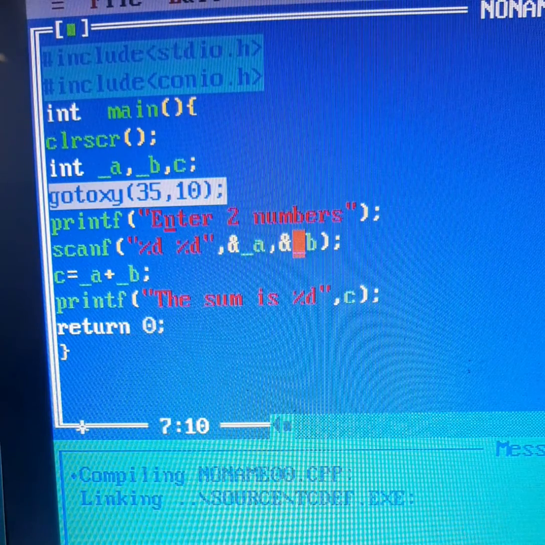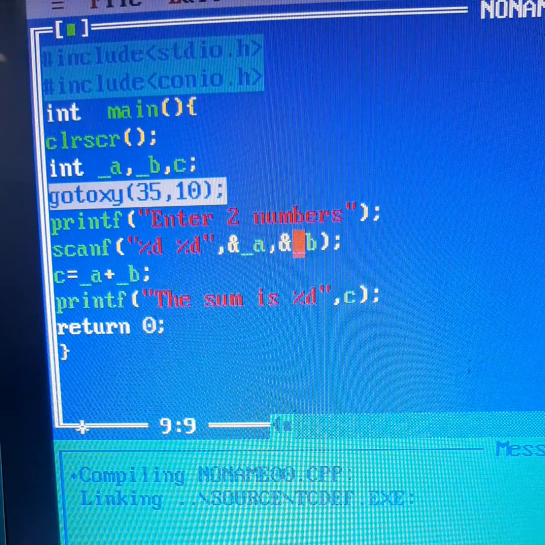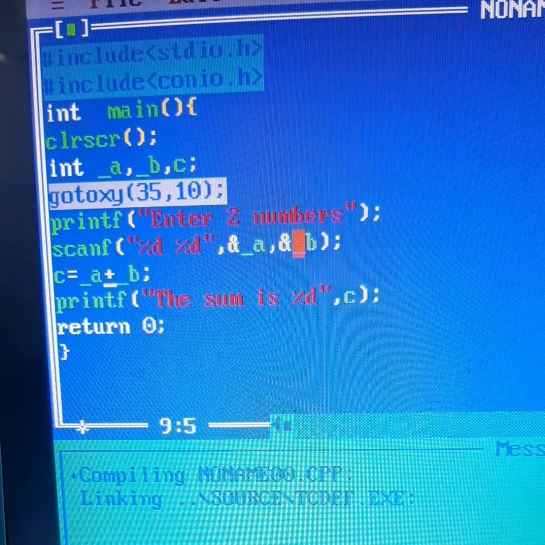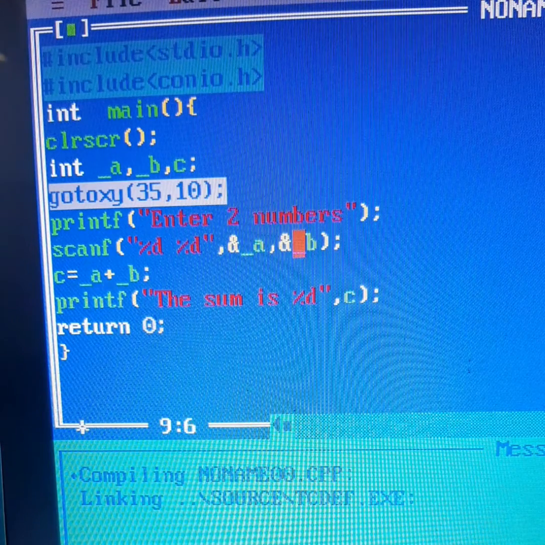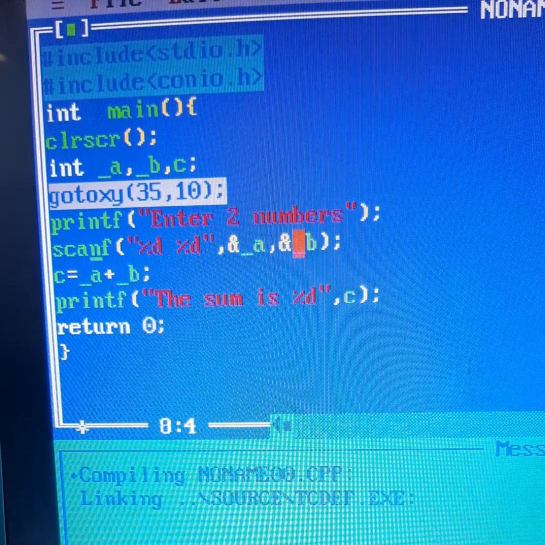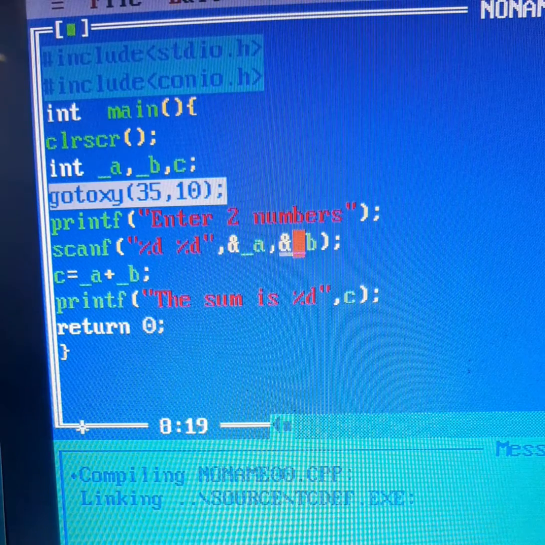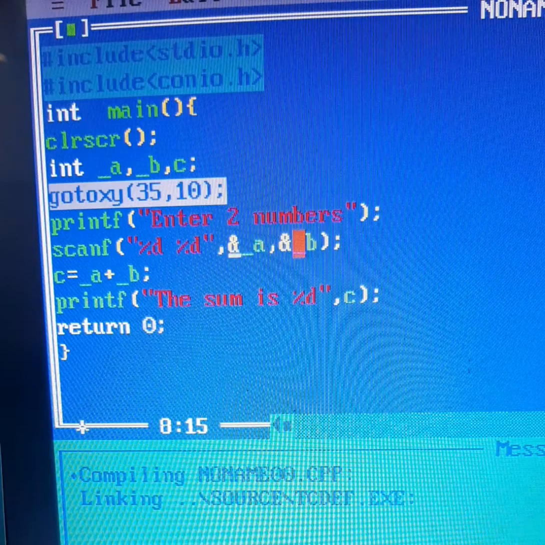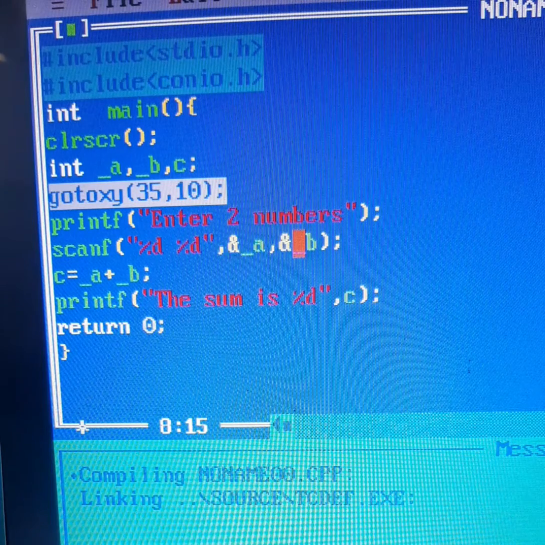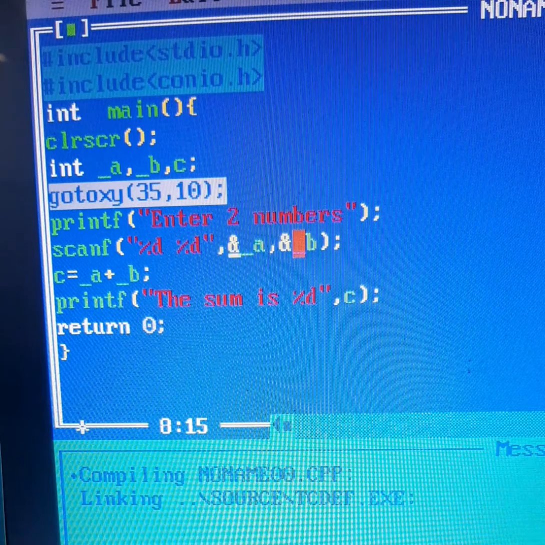Then comes operators. The operators that I have used here are equal to, which is an assignment operator, and plus, which is an arithmetic operator, and of course the ampersand, which is an address of operator. So you can see yourself that all the 5 tokens I have used here in C language.